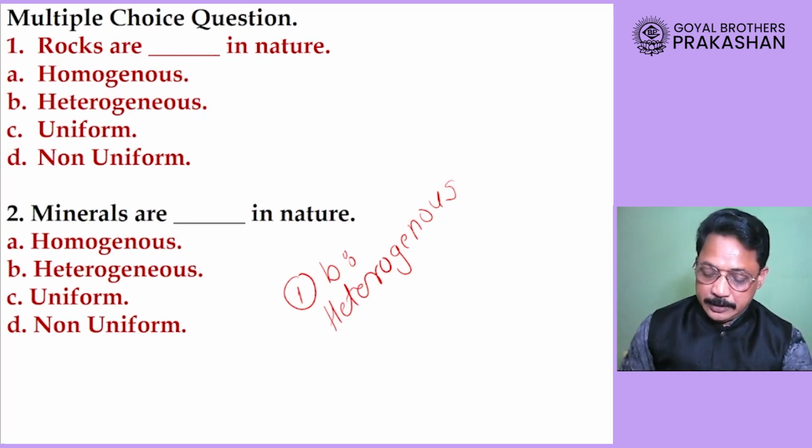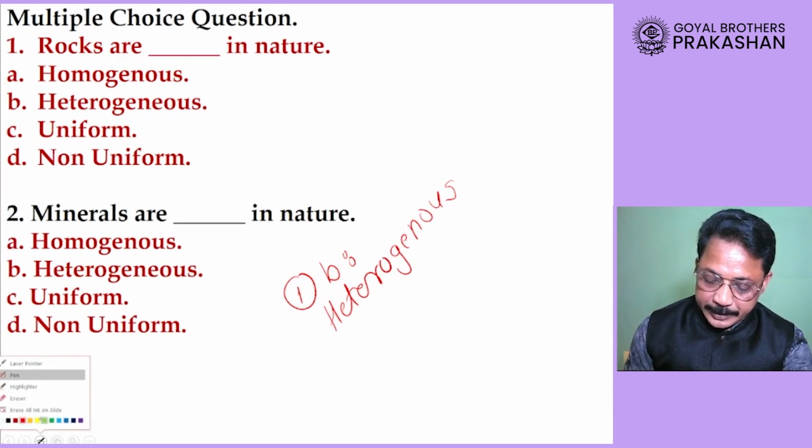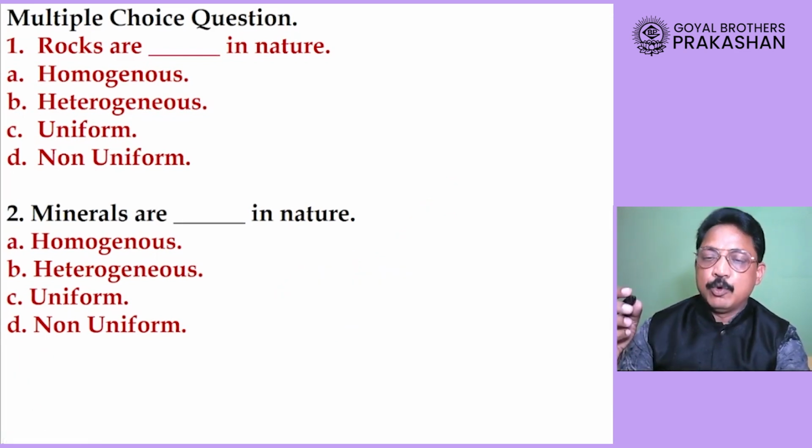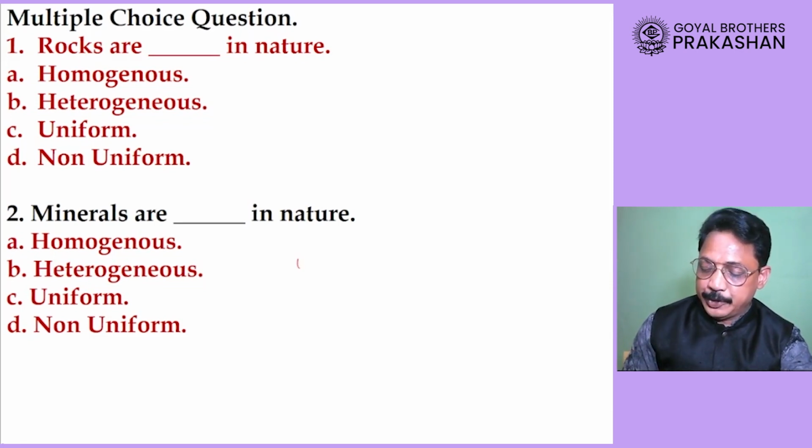Our question number 2 here is minerals are dash in nature. So dear student, minerals are homogeneous in nature, heterogeneous in nature, uniform in nature, or they are non-uniform in nature. And I am very sure now you must have guessed it correctly that it is homogeneous in nature.